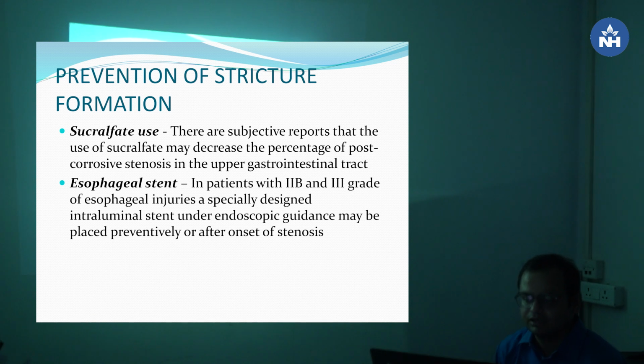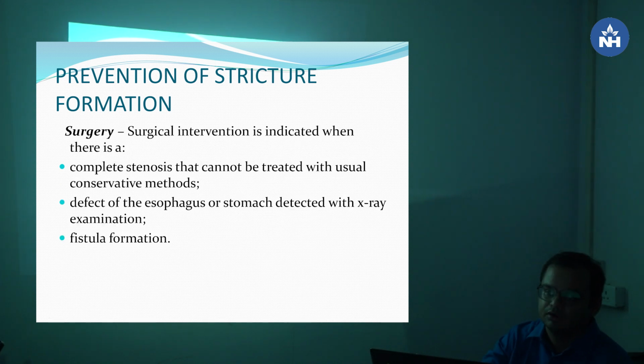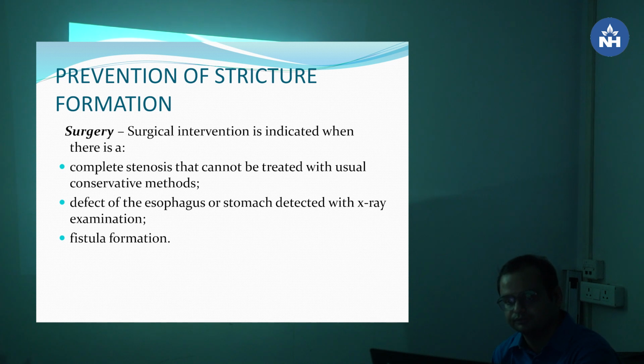Esophageal stent: in patients with grade 2B and 3 esophageal injury, a specially designed intraluminal stent under endoscopic guidance may be placed preventively or after onset of stenosis. Prevention of stricture by surgery: surgical intervention is indicated when there is a complete stenosis that cannot be treated with the usual conservative method, a defect of the esophagus or stomach detected with X-ray examination, or if there is any fistula formation.